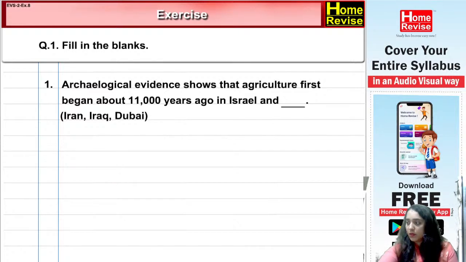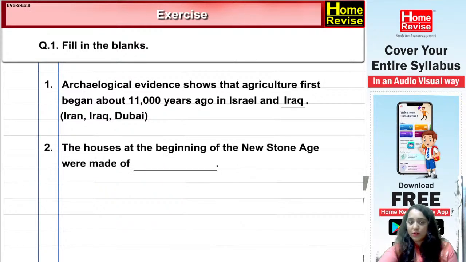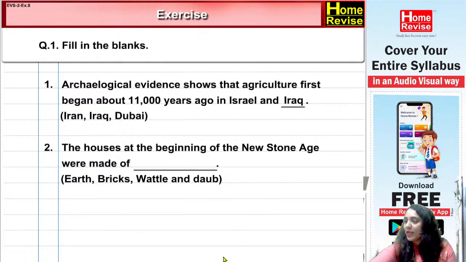Archaeological evidence shows that agriculture first began about 11,000 years ago in Israel and Iraq. Iraq is the right answer. Very good. Everybody, give the answers. The houses at the beginning of the New Stone Age were made of dash, earth, bricks, wattle, and daub. Yes, let's see who. How many of you get the right answer?